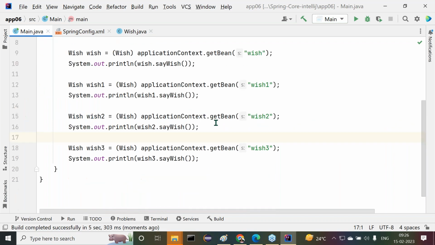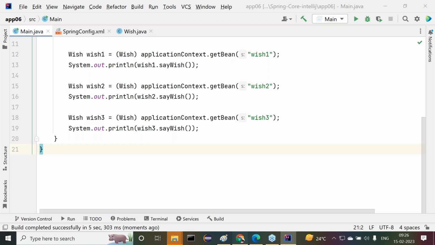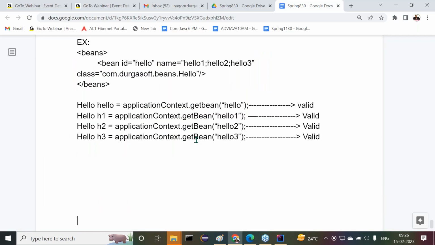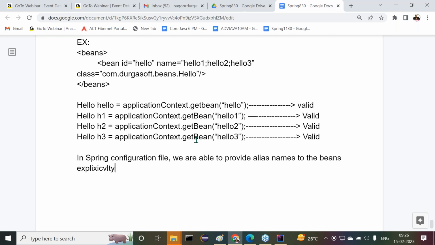Alright, that's okay, fine. But understand one more point. In a Spring configuration file, we are able to provide alias names to the beans explicitly by using the alias tag.